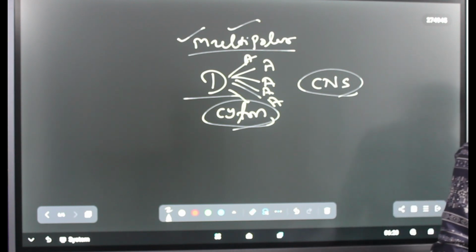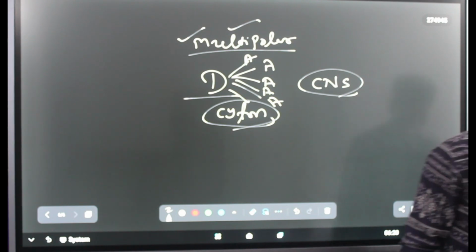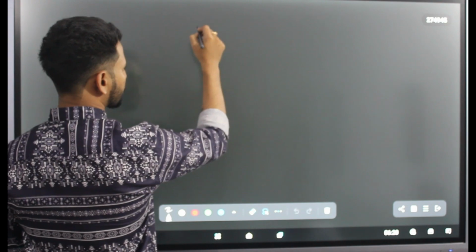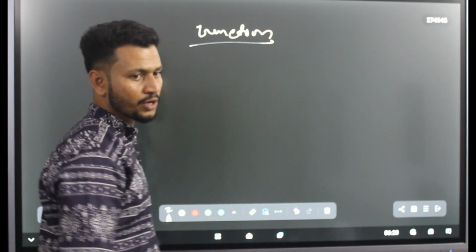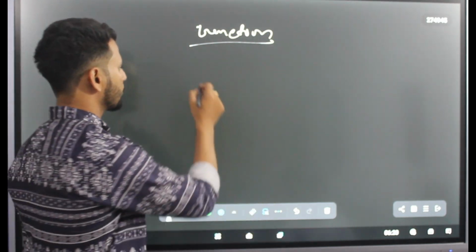Okay. Then we'll be coming to the types based on functions. Based on functions also there are three types. Already we have discussed two of them.